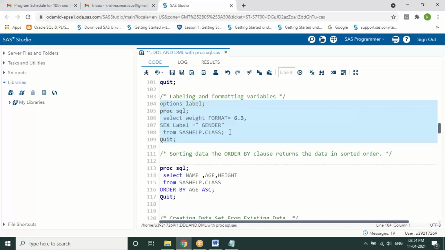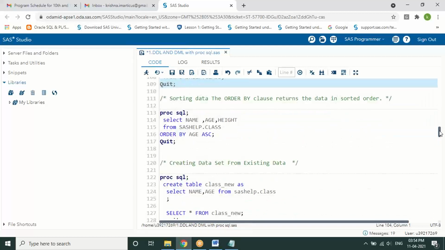And one of the next very important queries we use is line number 113 for me. Sorting the data in SQL. In SAS we have used a procedure called proc SQL, wherein we have something called an order by statement. So select the column names from table name. Order by is a statement to give the order of arranging your column.